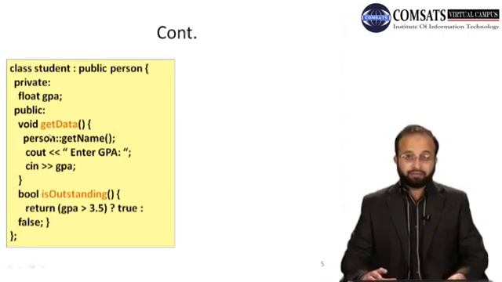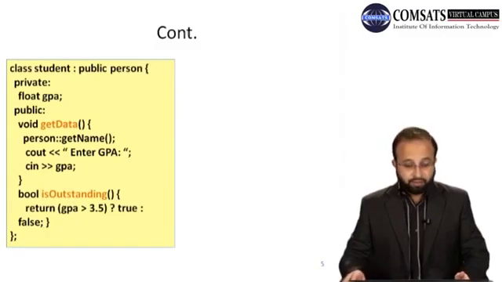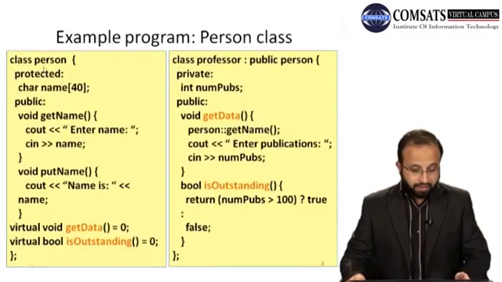So अगर हम स्टूडेंट की क्लास में उन प्योर वर्चुअल फंक्शन को, जो कि पर्सन की क्लास में, that is the base class में एग्जिस्ट करते थे, if we don't override or provide a definition of those functions in the student class, then the student class also becomes an abstract class. ठीक है. So abstract class वो क्लास है जिसका आप ऑब्जेक्ट नहीं बना सकते, because if I go back